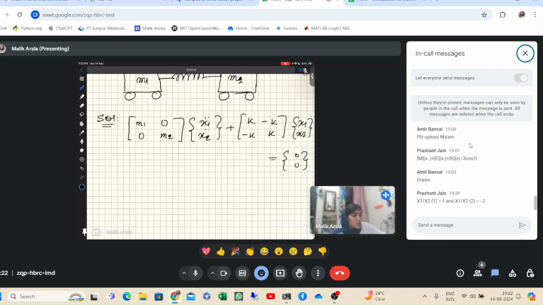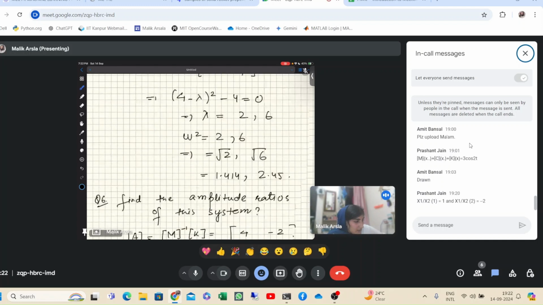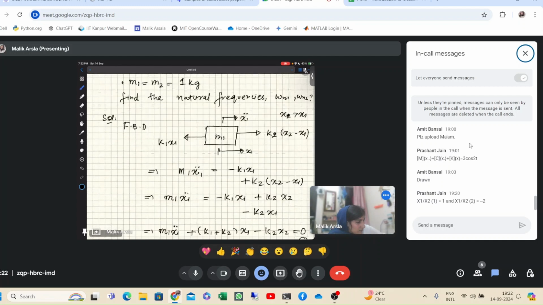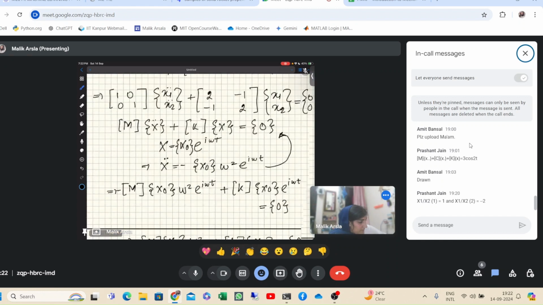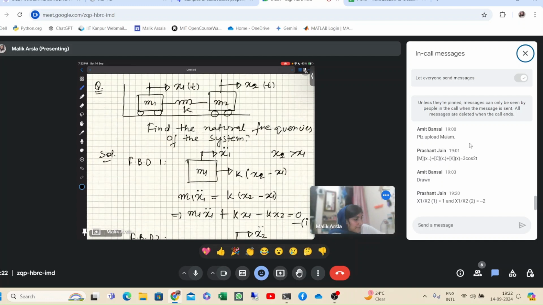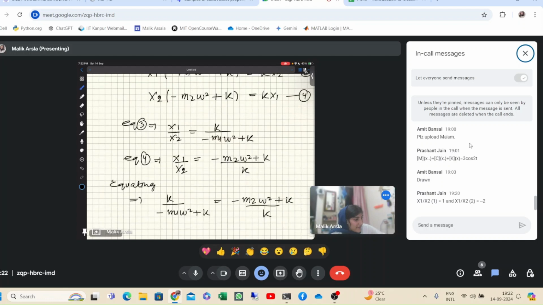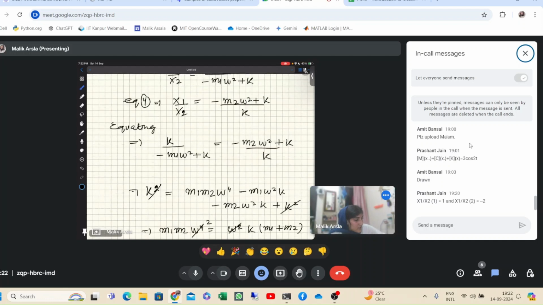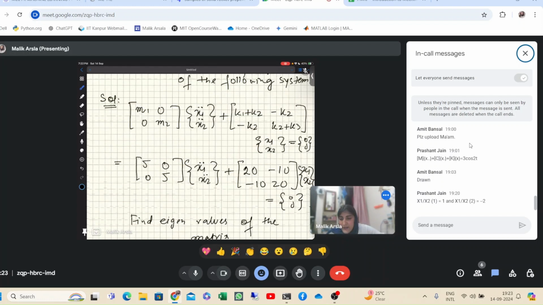I will not discuss it again, we have already found it here. Let me see. I think this question, yeah. So here we found that the eigenvalues came out to be k(m1 plus m2) upon m1 m2, and another one was 0.